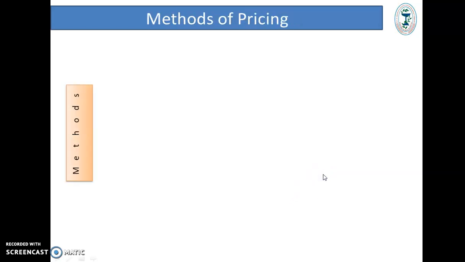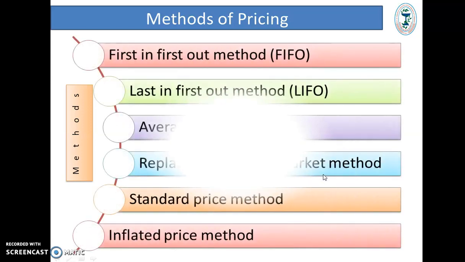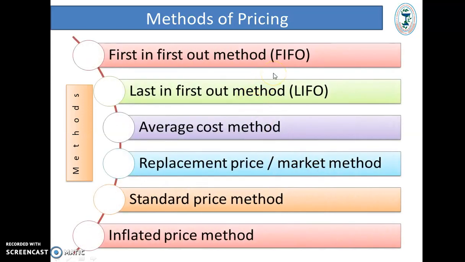Methods of pricing of drugs in a drugstore. First in first out, or FIFO method. Last in first out, that is LIFO method. Average cost method. Replacement price or market price method. Standard price method and inflated price method. In a first in first out method, the first lot of the material is issued first. In a last in first out method, the last lot received is issued first.